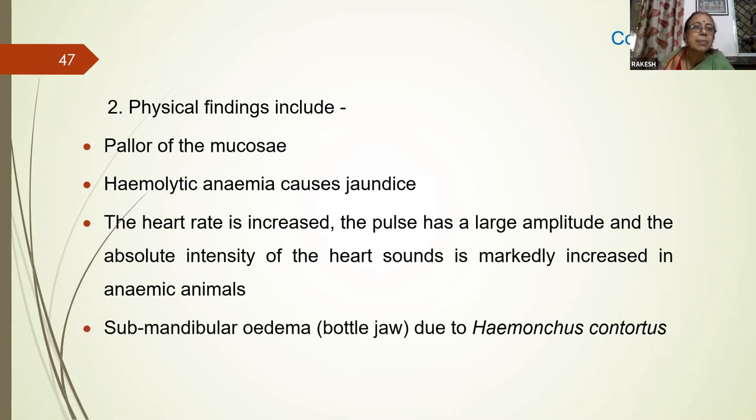The physical findings include pale mucous membrane, and hemolytic anemia, which leads to jaundice. The heart rate is increased, or tachycardia. The pulse rate is also increased with large amplitude, and the absolute intensity of the heart sound is markedly increased in anemic cases. There is submandibular edema or bottle jaw due to Haemonchus contortus. This is due to hypoproteinemia.